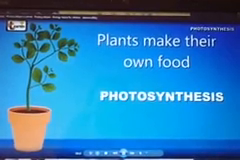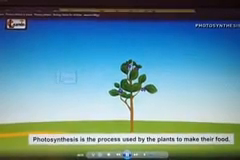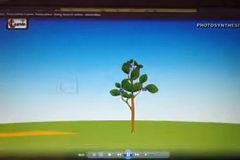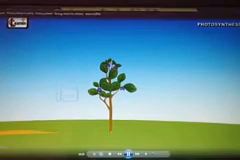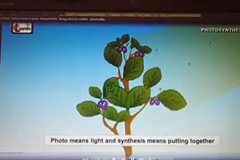Children, plants can make their own food. Now let's see how they can make their own food. Photosynthesis is a process which takes place in the presence of sunlight, so it is called photosynthesis. Here you can see it receives light from the sun. So the sun is also called the ultimate source of light.